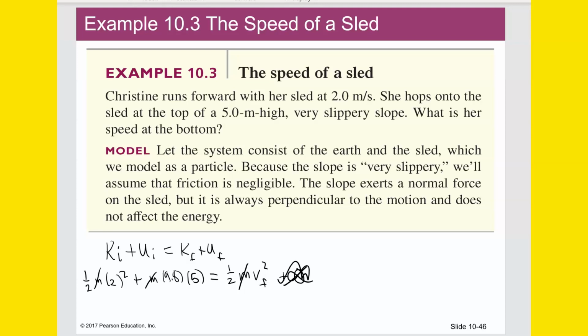It don't matter if this was a little bitty girl doing it, or if it was a big old bear doing it. It wouldn't matter. The final speed at the bottom was going to be the same regardless. So if we do that little arithmetic there to solve for Vf,